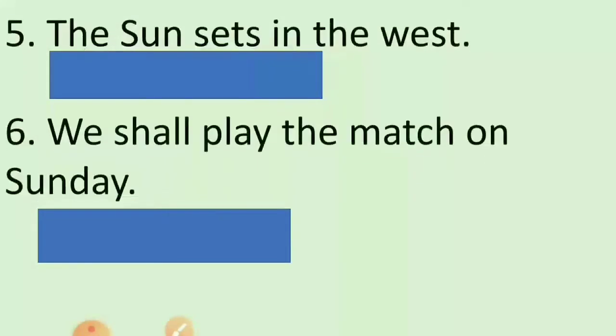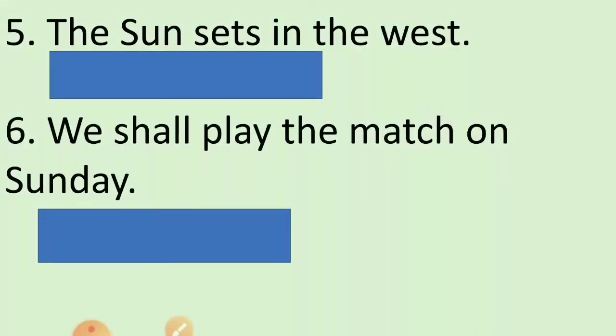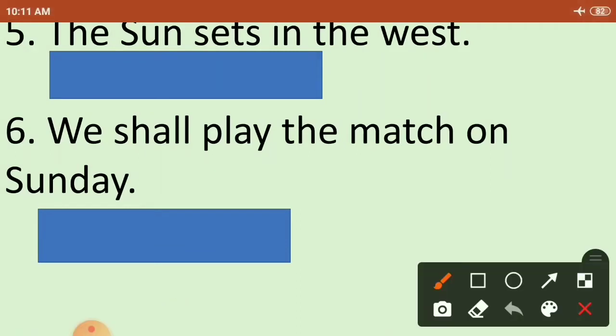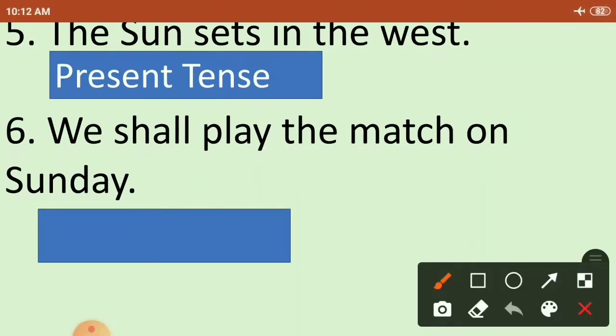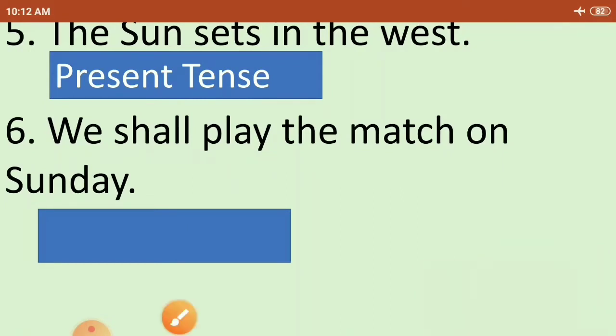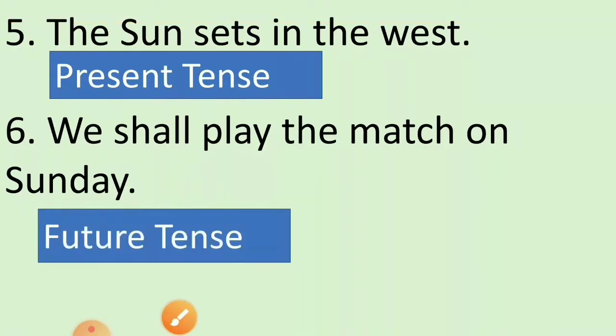Next exercise, next question. Fifth. The sun sets in the west. The sun sets in the west and the action word is sets. And it is in present tense. Same way, sixth question. We shall play the match on Sunday. And the action word is shall play. Very simple to identify the tense. It is in future tense.